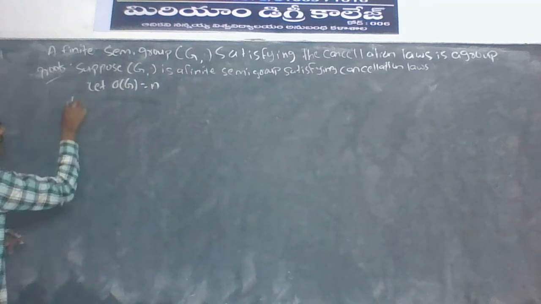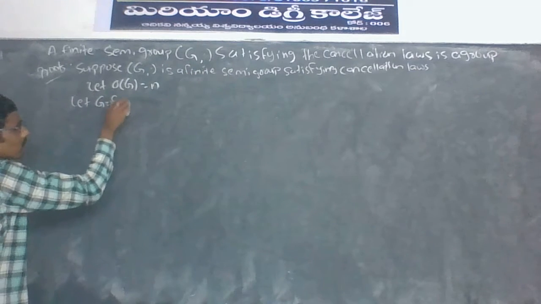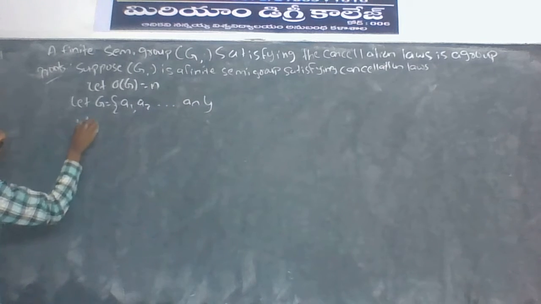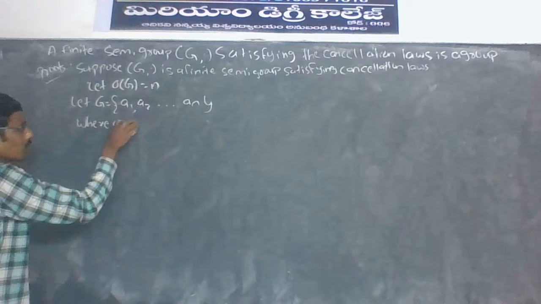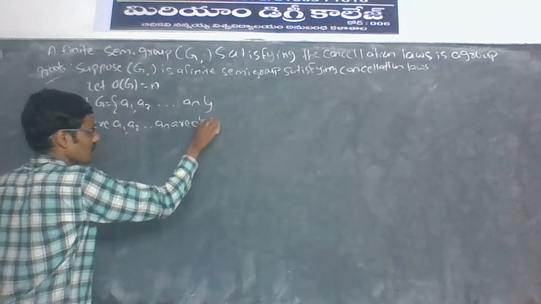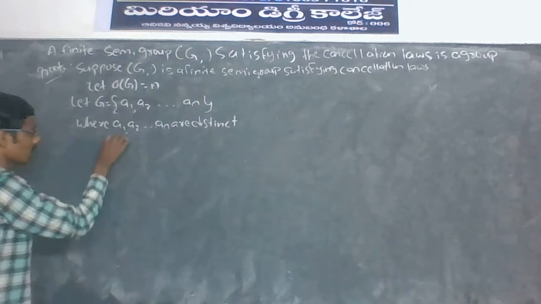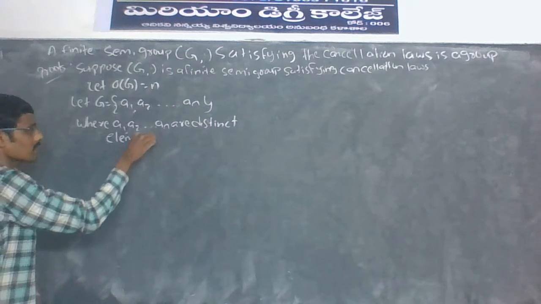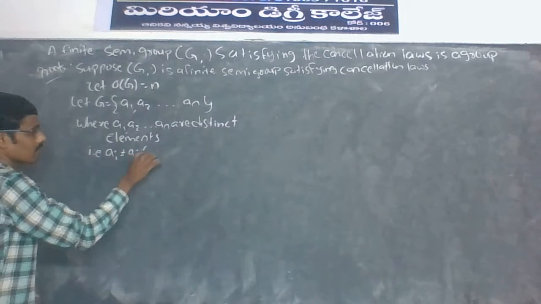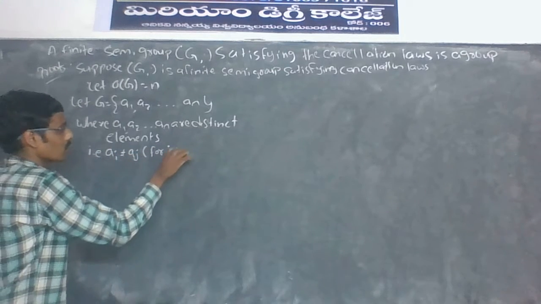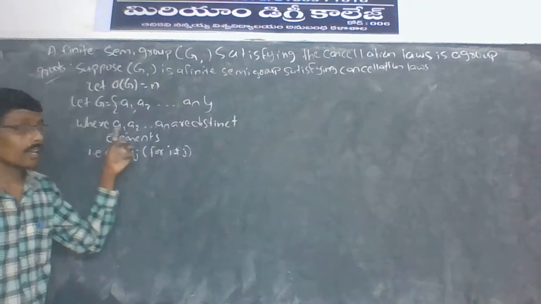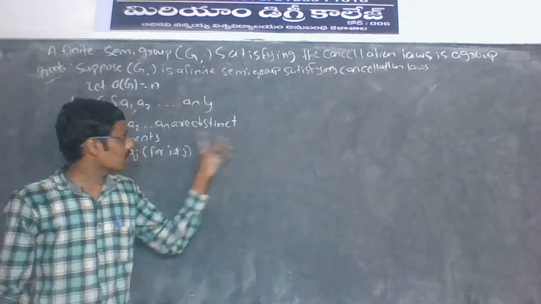So let Z = {a1, a2, and so on an}, where a1, a2, and so on an are distinct elements.